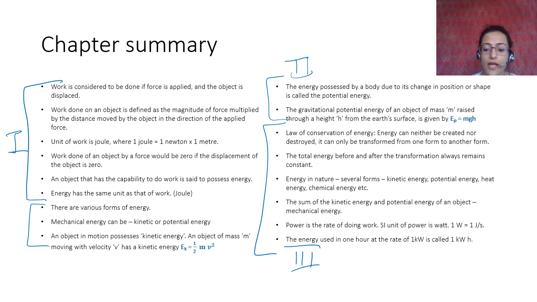And I hope you have understood all the numericals and the questions. They're pretty easy questions, very logical questions. If you just understand this chapter properly, it's actually a very easy chapter. There is nothing much. You just have two formulae, that is for kinetic energy and potential energy, and then there's interconversion, and work is the change in kinetic energy and stuff like this. So all of it is quite easy, and I think very simple.